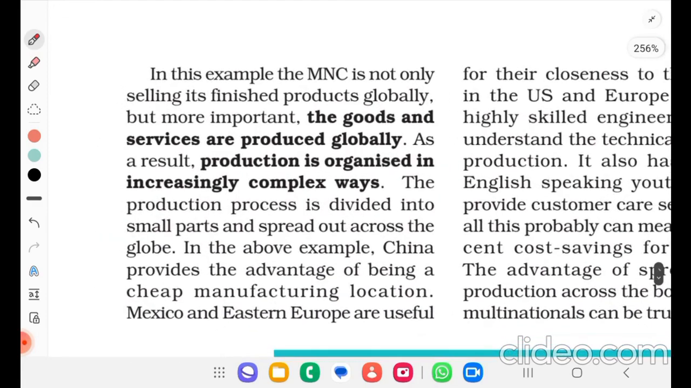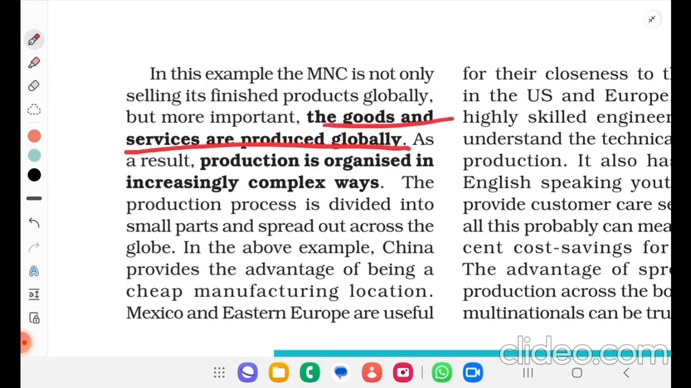In this example, the MNC is not only selling its finished products globally, but more important, the goods and services are produced globally. As a result, production is organized in an increasingly complex way. The production process is divided into small parts and spread out across the globe.